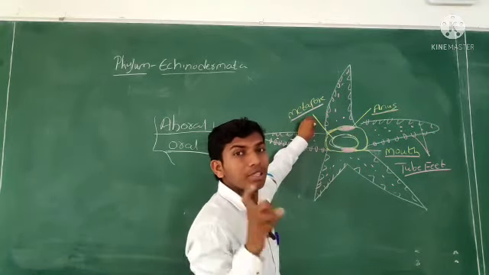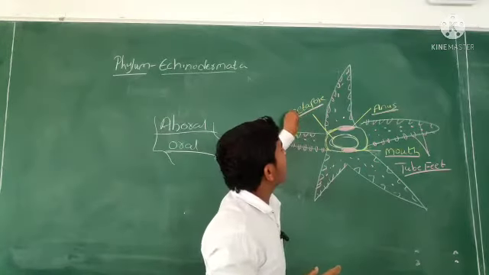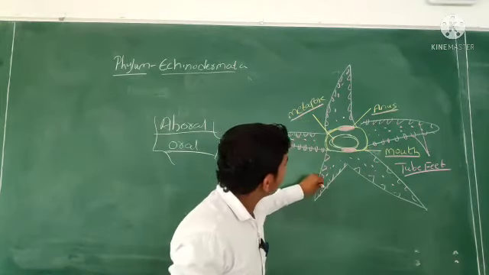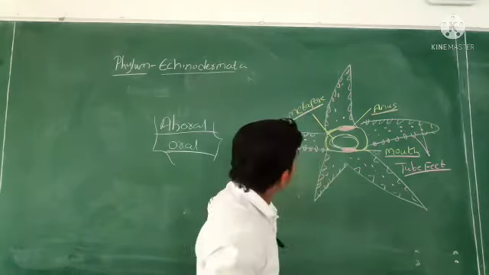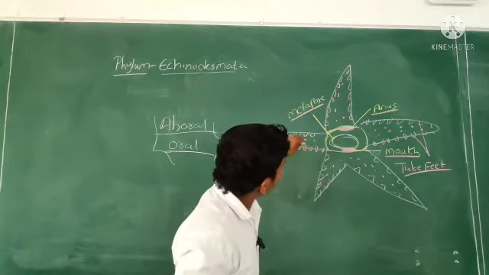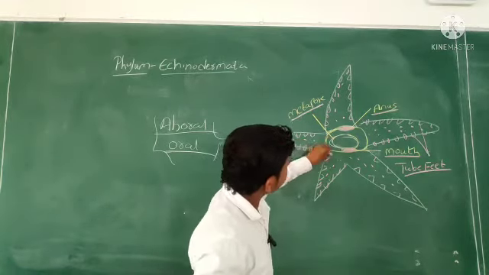Pore is nothing but a hole. On the whole surface of the body, some tube-like structures are there.